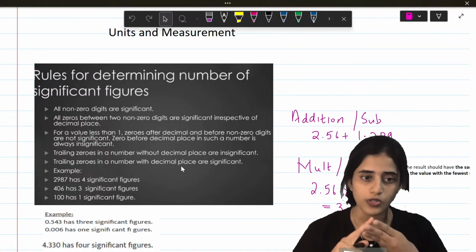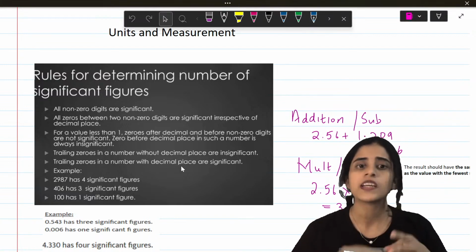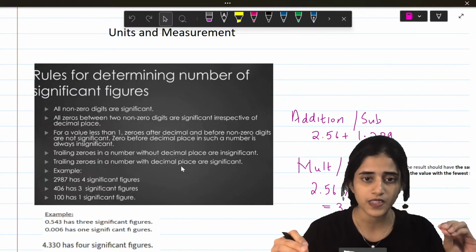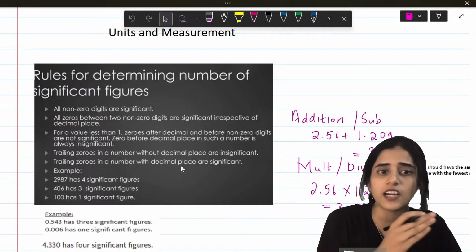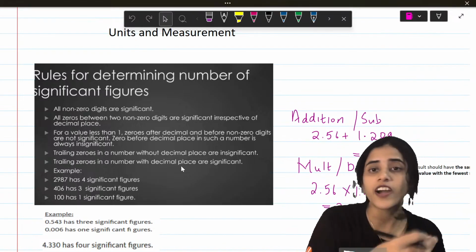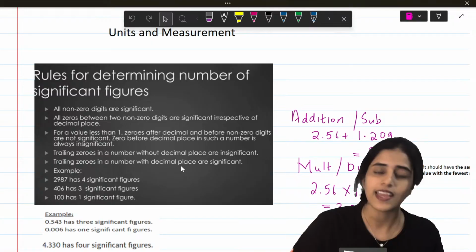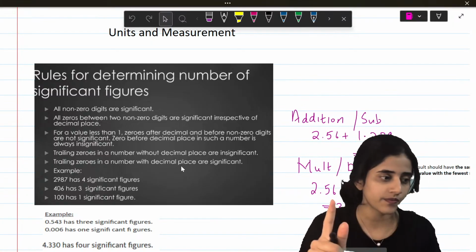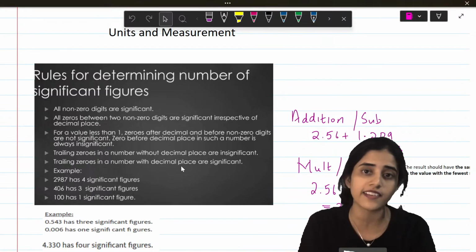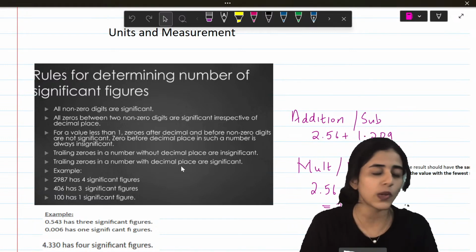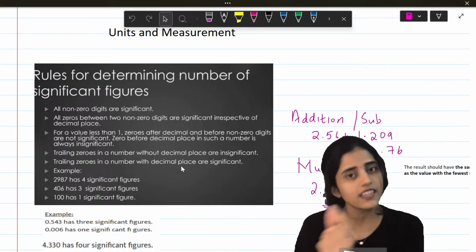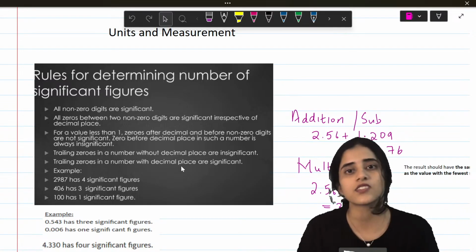Third rule, for any value less than 1, zeros after the decimal and before non-zero digits are not significant. Okay. So 0 before the decimal in such a number is always not significant. Now, if you have trailing zeros in a number like 500 without a decimal point, then the number of significant figures there is 1. Imagine you have 800. How many significant figures will 800 have? Quickly let me know in the chat. 800 will have only 1 significant figure, because trailing zeros after a digit are not significant.